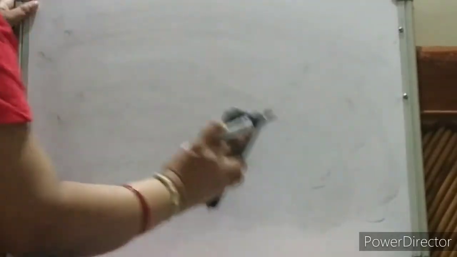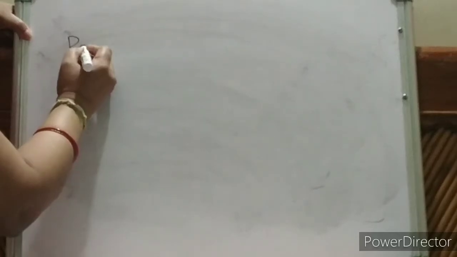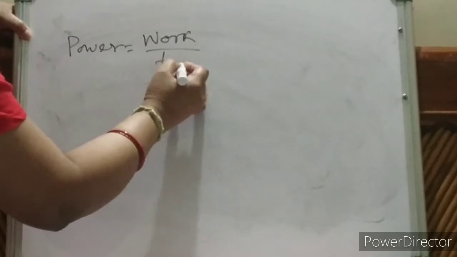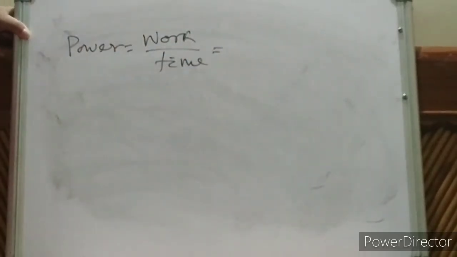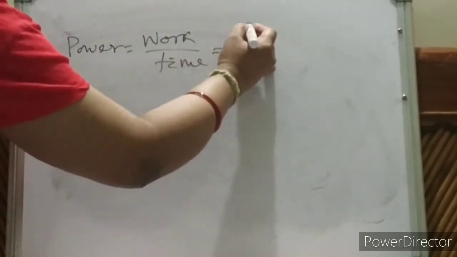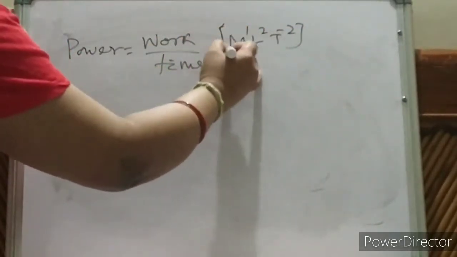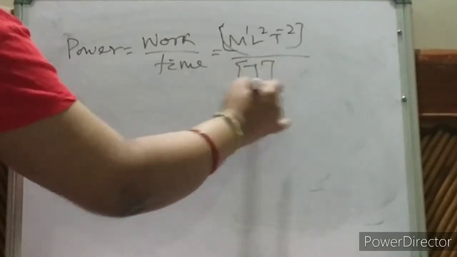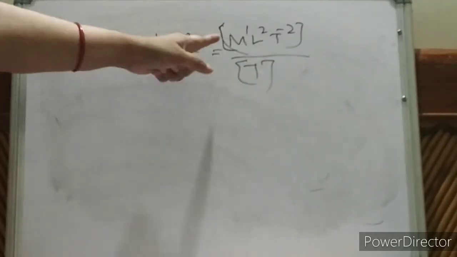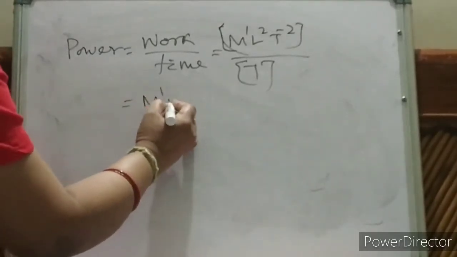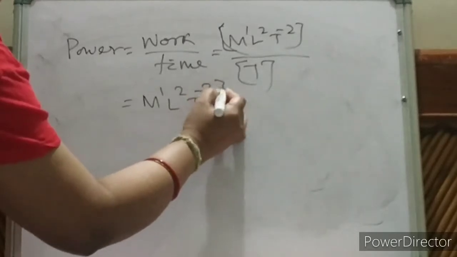Then power. What is power? Power is work by time. Keep on doing, there is no end to it. Work by time. So what is work? Just now you have seen. Am I correct? Then what is the dimension? M1 L to the power 2 T to the power minus 3.